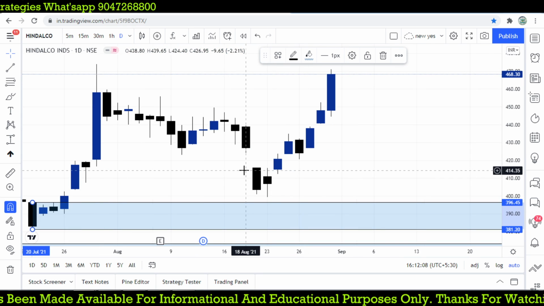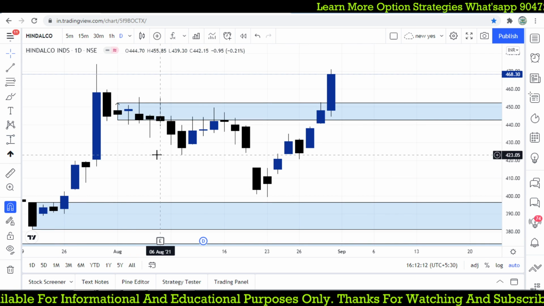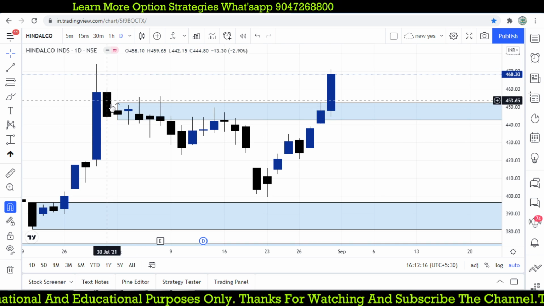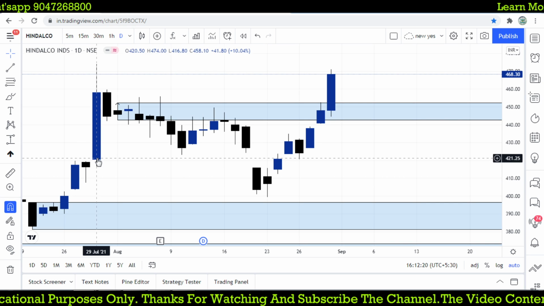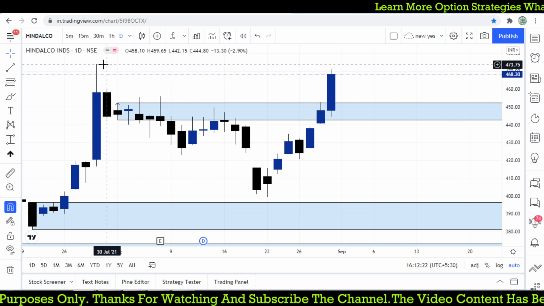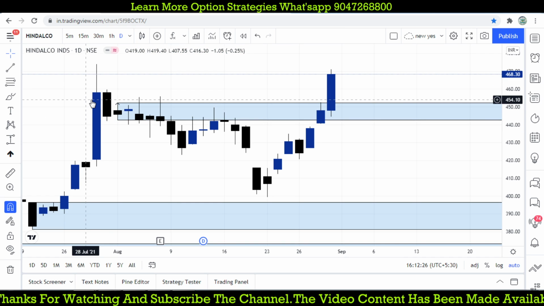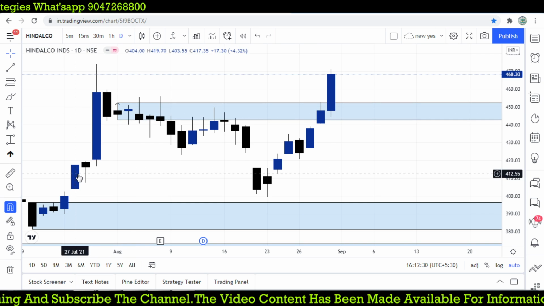After that we check the spinning top. This is not happening at the highest level, but after the rally, the big rally from 420 to 470, somewhere 50 points in a single day. It moved, and then we got a great opportunity.